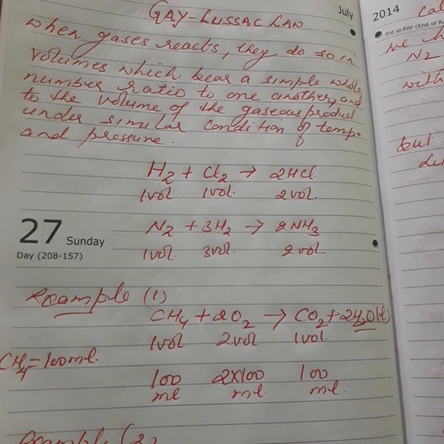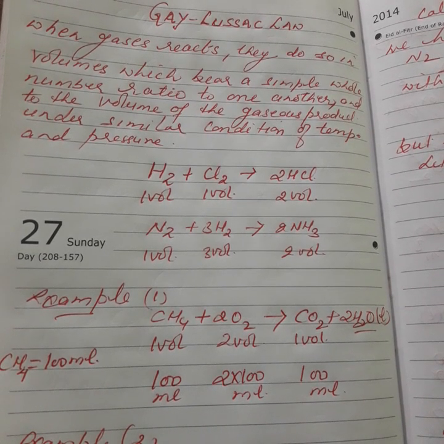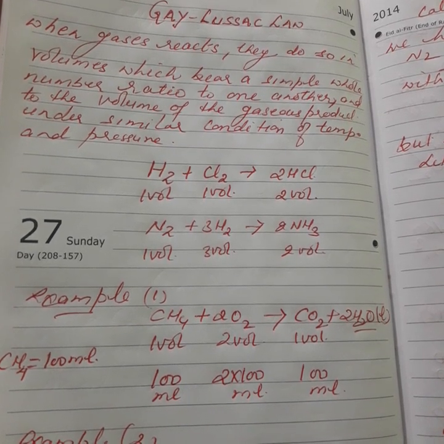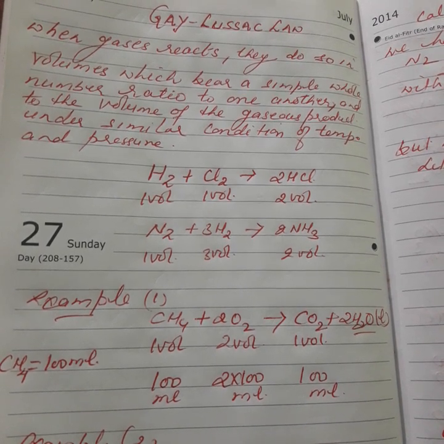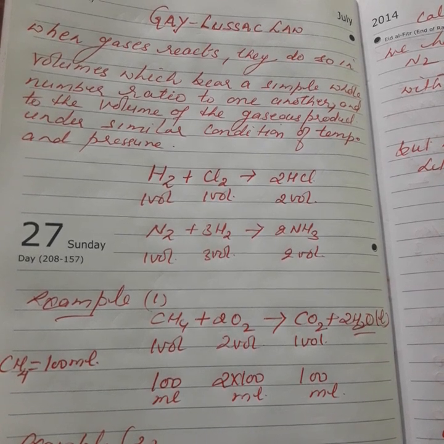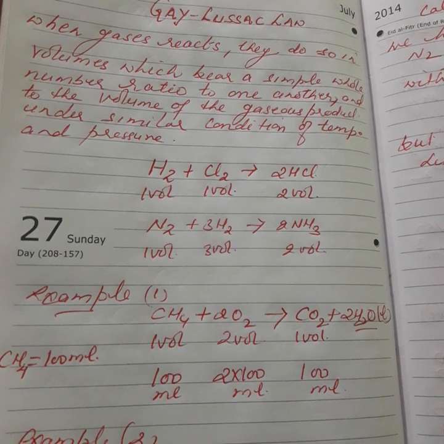So example number 1, here 1 volume of methane burns in 2 volumes of oxygen to form carbon dioxide and water vapor. So here 1 volume of methane burns in 2 volumes of oxygen to form 1 volume of carbon dioxide.